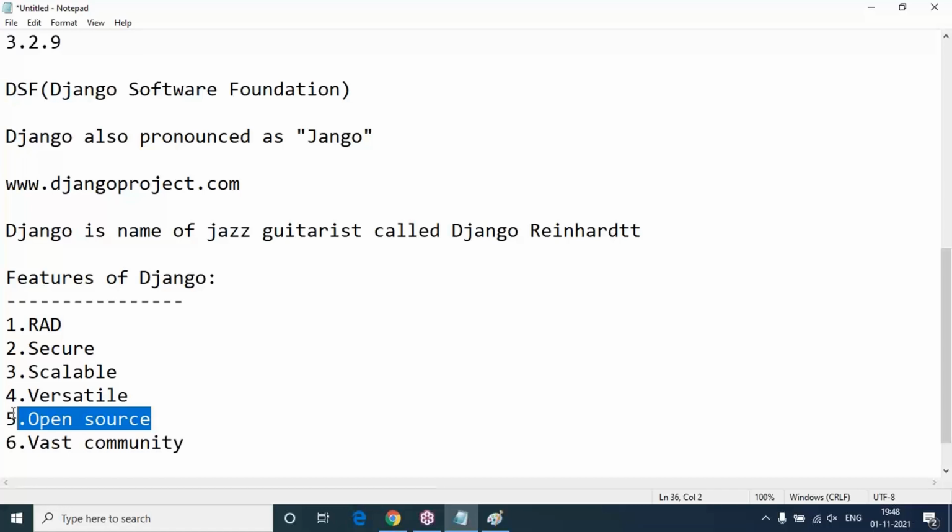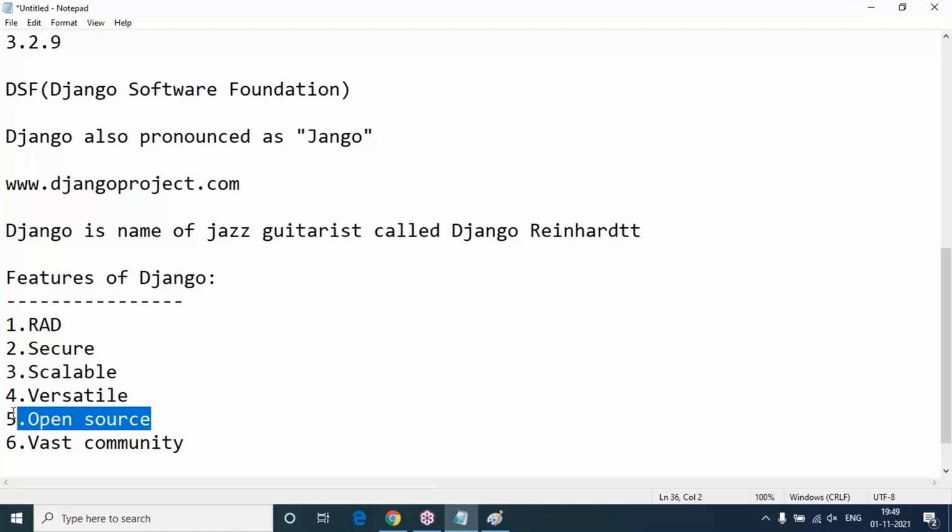So open source ultimately reduces the total cost of application development. If it were not open source, imagine that you would have to take a license, meaning you have to pay someone and get your license before you could work on it. That increases development cost. But it's completely open source now, so the cost of application development is ultimately reduced.